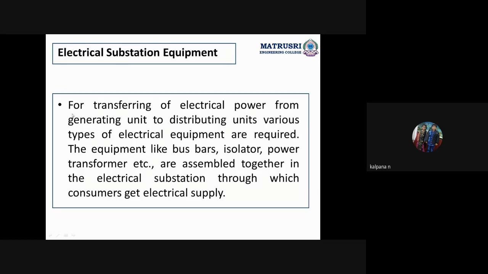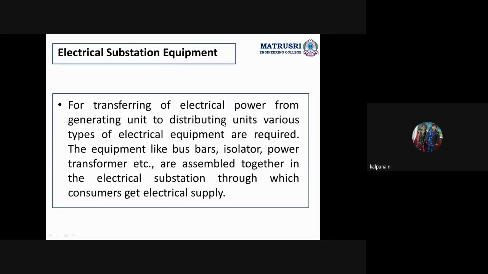Electrical substation equipment. For transferring electric power from the generating unit to the distribution unit. Actually, what does entire power system mean? Power system means what? Generation, transmission, distribution, loads. That is called a power system. So in the generating stations, we are generating the power.